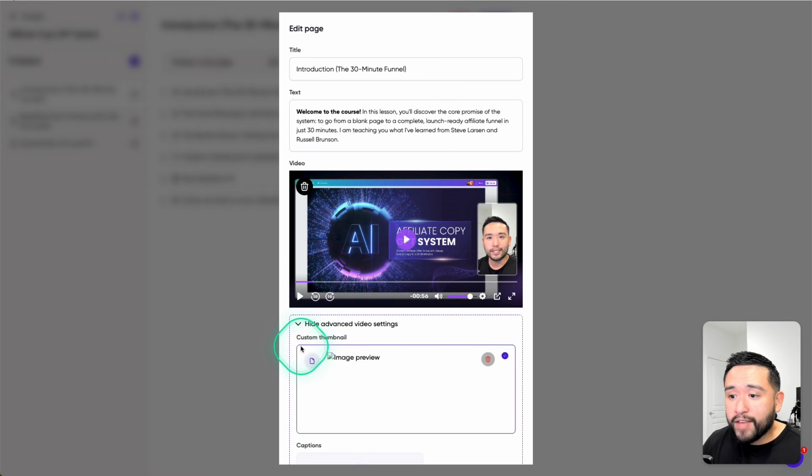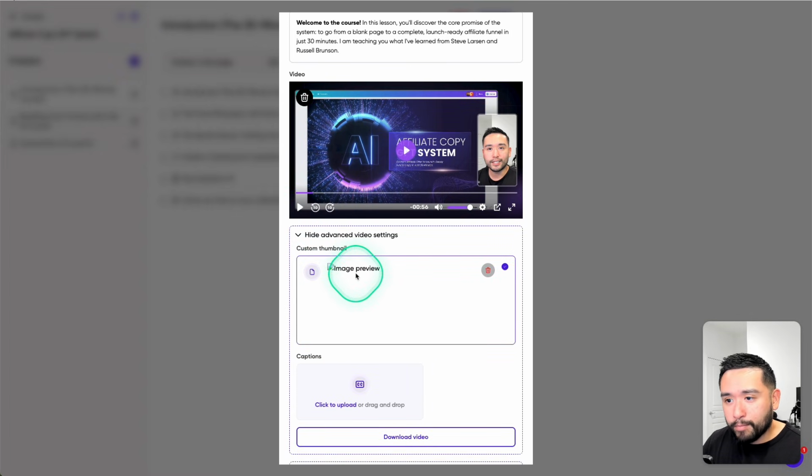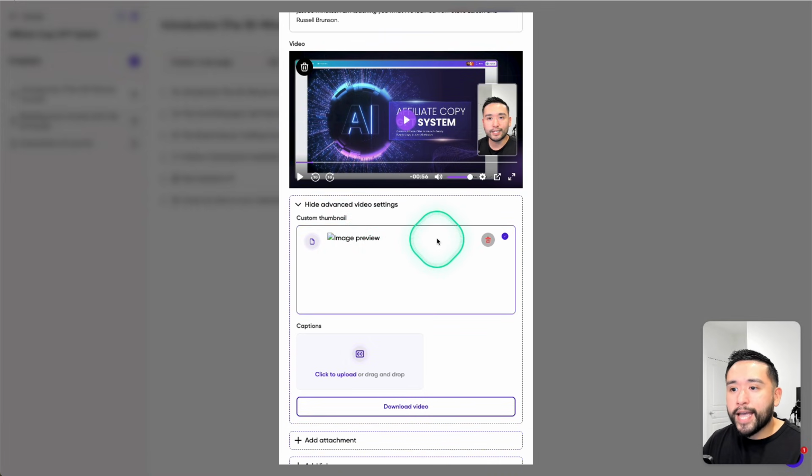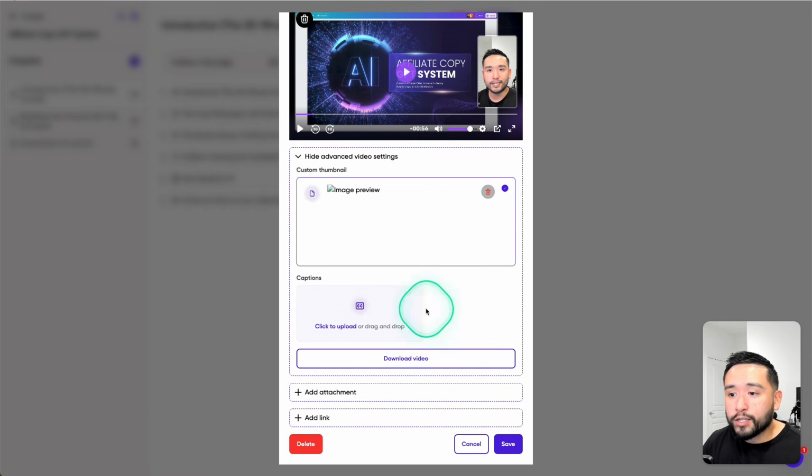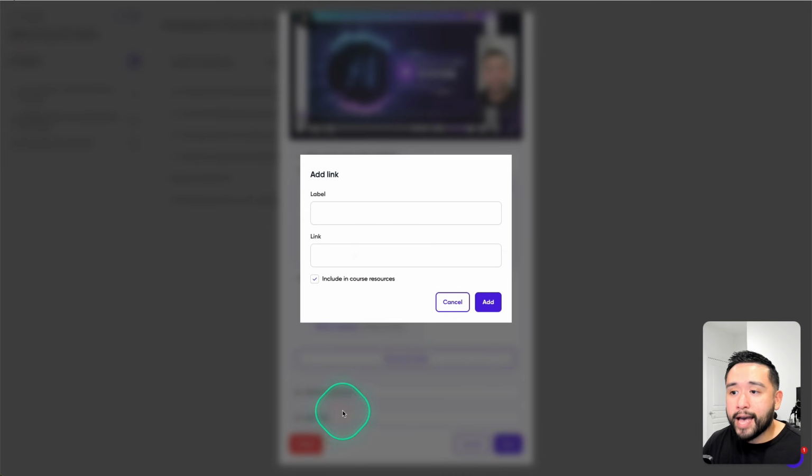Now for the advanced video settings, I'm seeing here there is a broken image, but you can upload a custom thumbnail for your video. You also can upload captions if you want to. And same for the other pages, you can attach any file and also add a link.